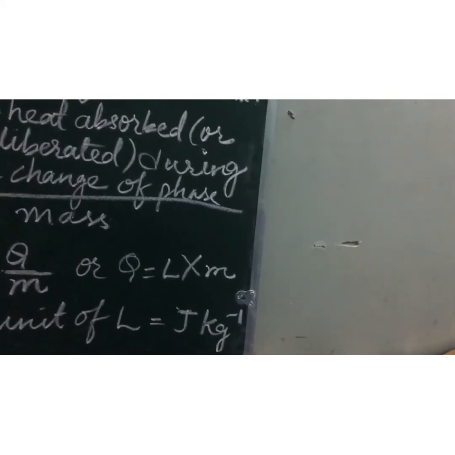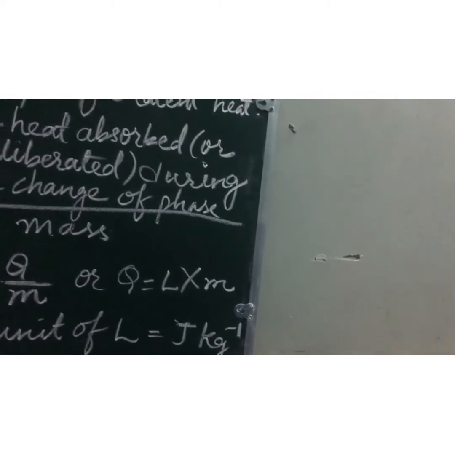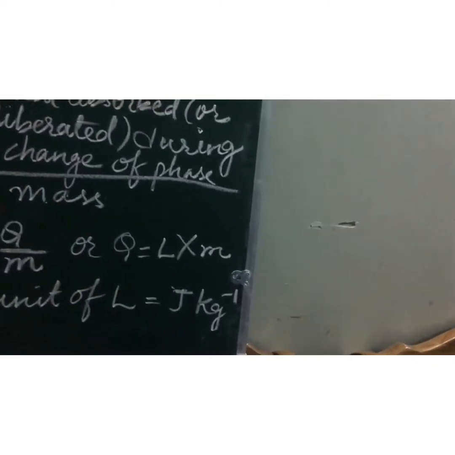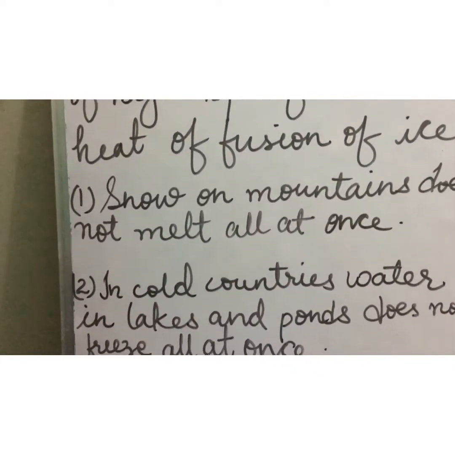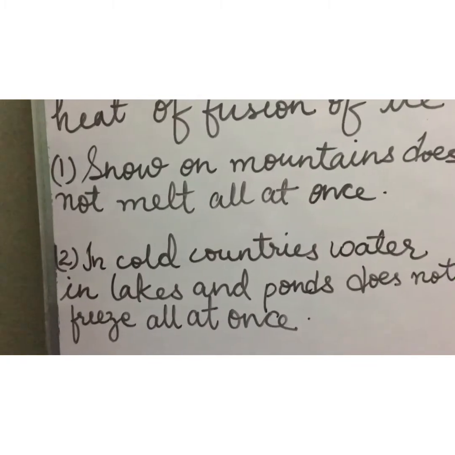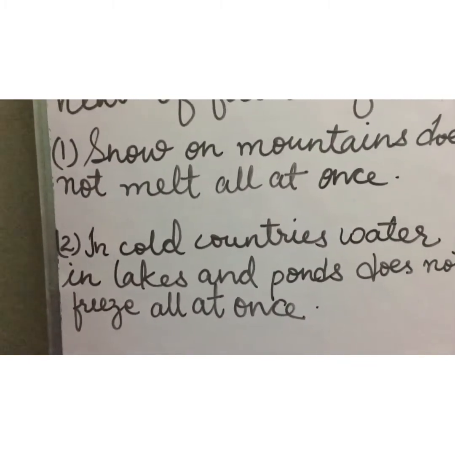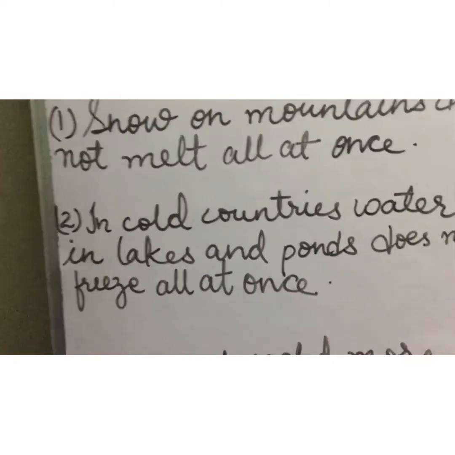the surroundings before freezing. Whenever water has to freeze, what happens? The water has to liberate heat energy, no? So before freezing, the water has to liberate a large amount of heat. Yes. So the reason is that the specific latent heat of fusion of ice is sufficiently high. Before freezing, the water gives a large amount of heat to the surroundings before freezing into ice.